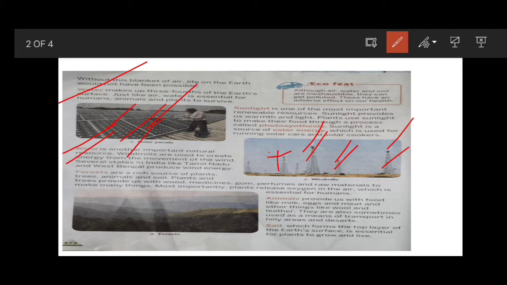In several states in India, in Tamil Nadu and West Bengal, we will find windmills which produce energy.